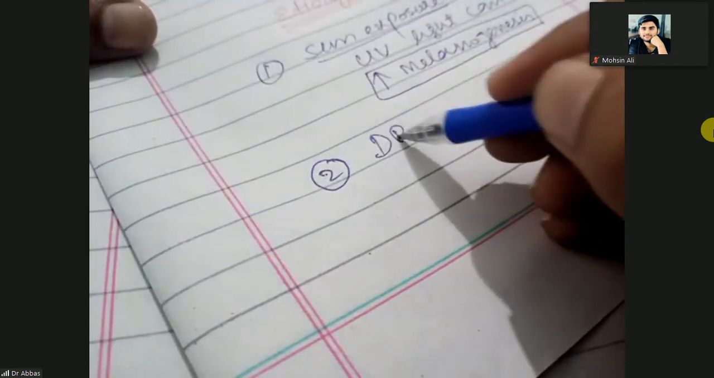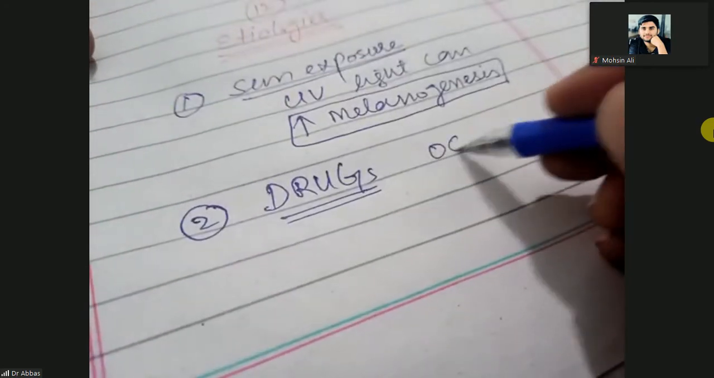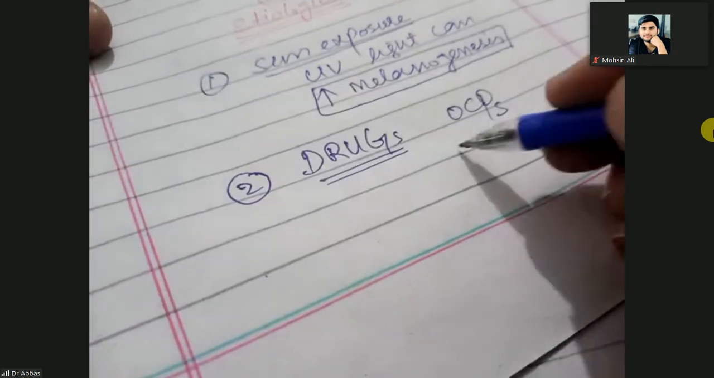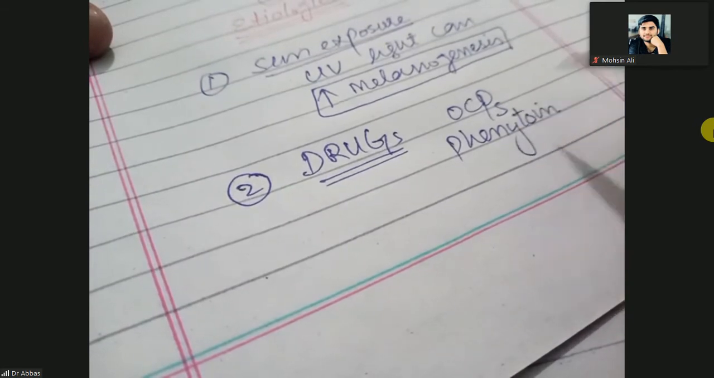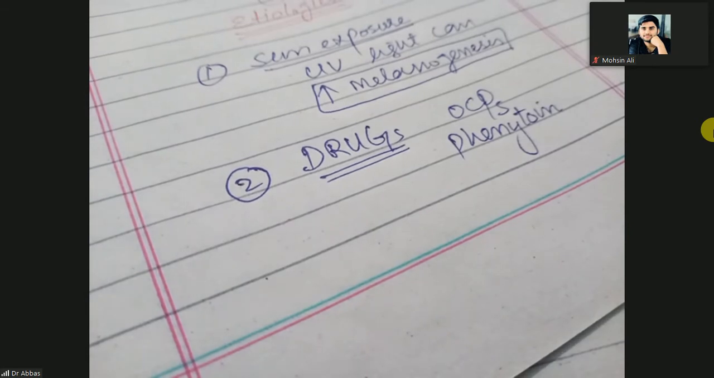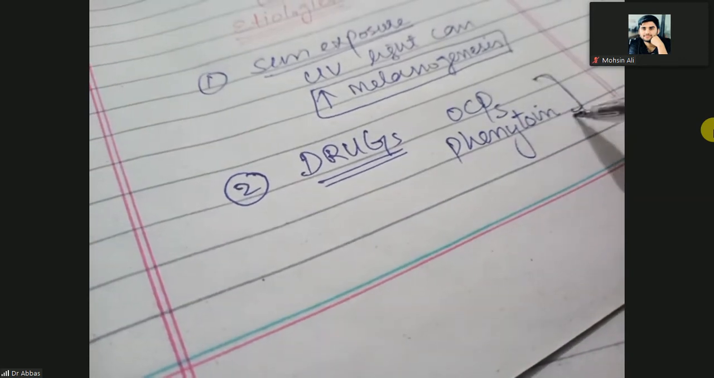The second etiology is drugs, especially oral contraceptive pills and phenytoin. These oral contraceptive pills and phenytoin can aggravate the melasma.